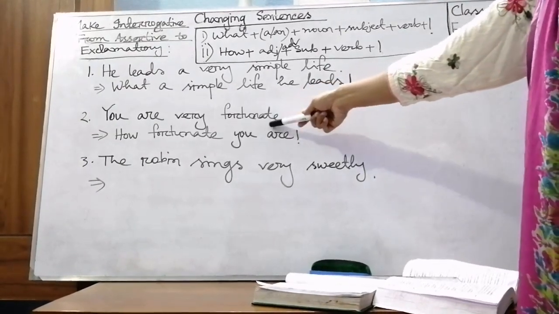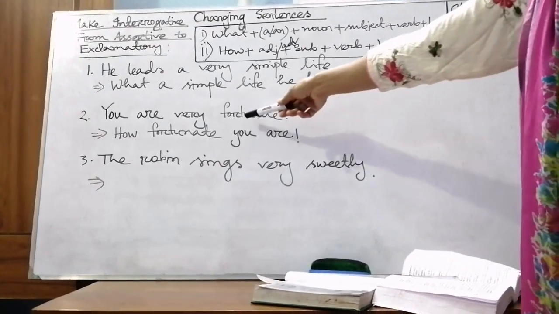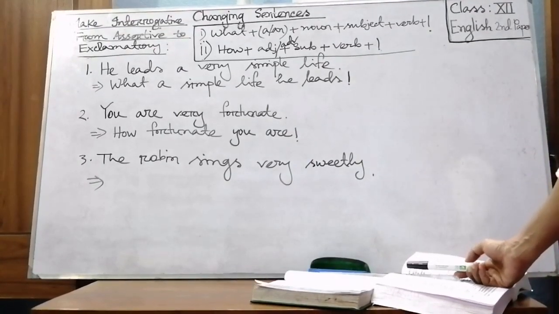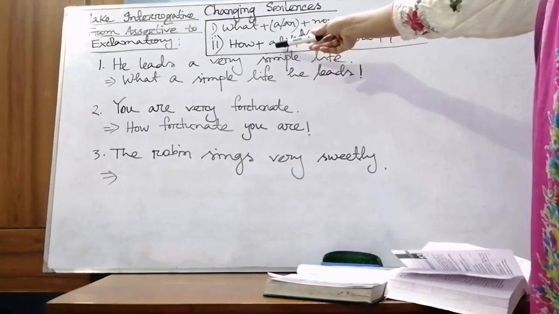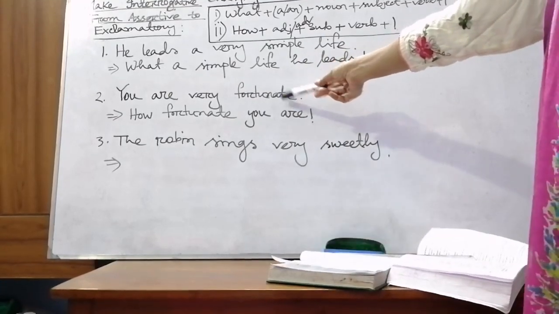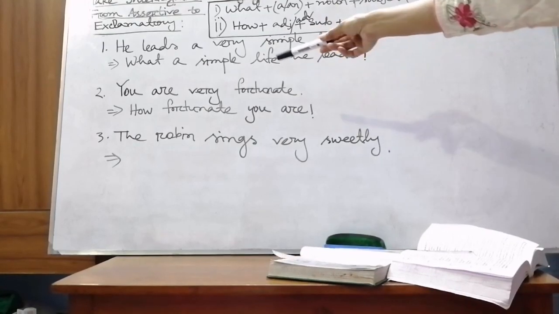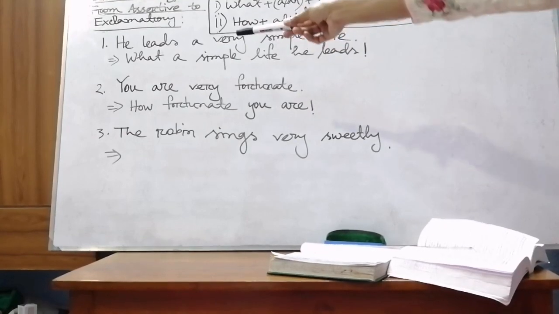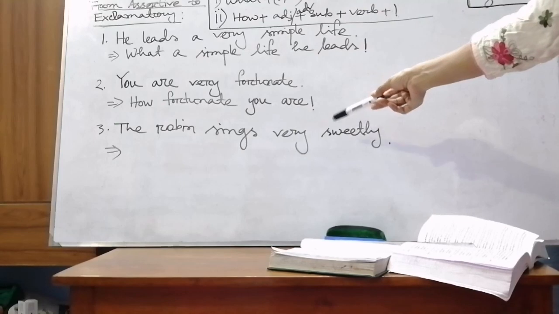Fortunate, is it a verb, adverb, adjective? What is the part of speech here, my dear students? Fortunate, yes, you are right, it's an adjective. So we will follow the rule of using how plus adjective: how fortunate. We won't use very here; in place of very we have used how. So how fortunate, then subject you, then verb. How fortunate you are.